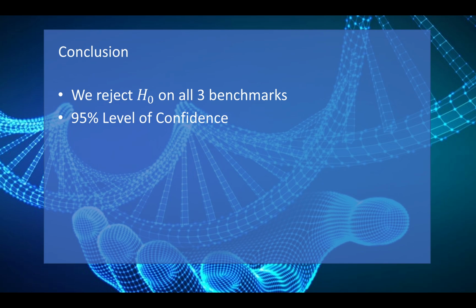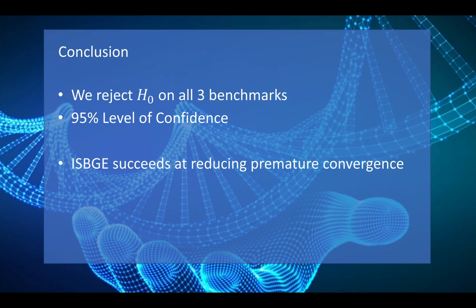Considering the different categories covered by the benchmarks, we conclude with a 95% level of confidence that the ISBGE successfully reduces premature convergence.